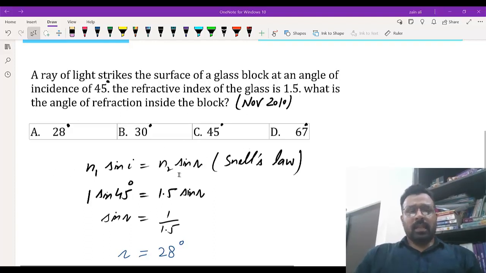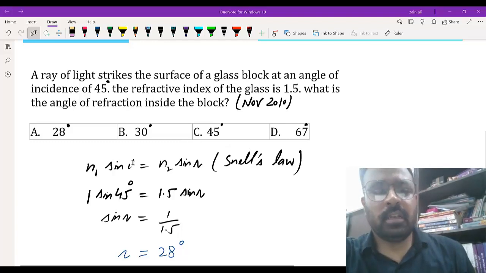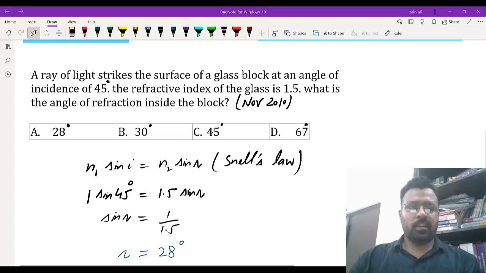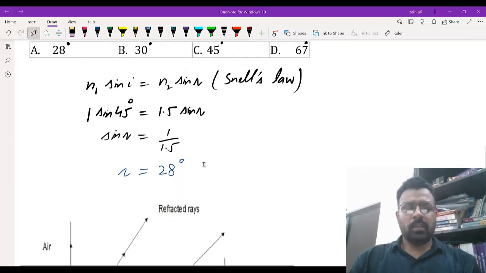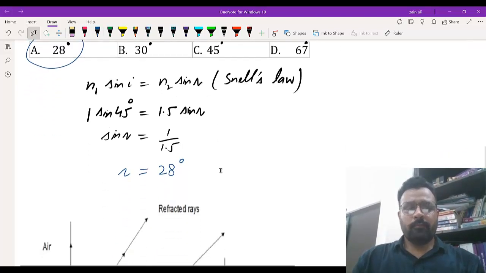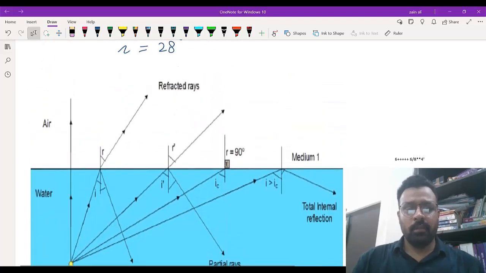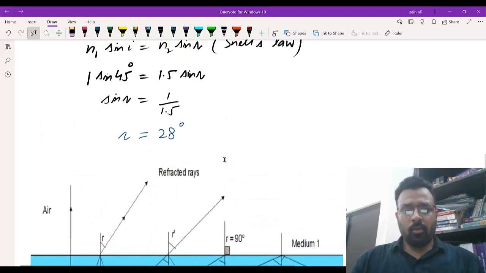So we use Snell's law here, n1 sine of incident angle equals n2 sine of angle of refraction. By solving this, we can get the answer, and its answer is 28 degrees. So this is what we have observed. And further, through the experiment, we have also explained the phenomena of total internal reflection, which we will discuss in the future videos.